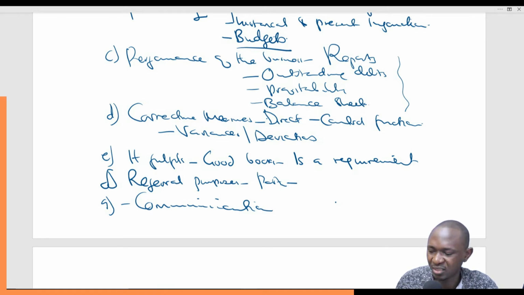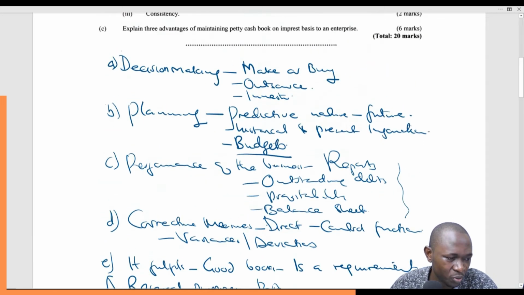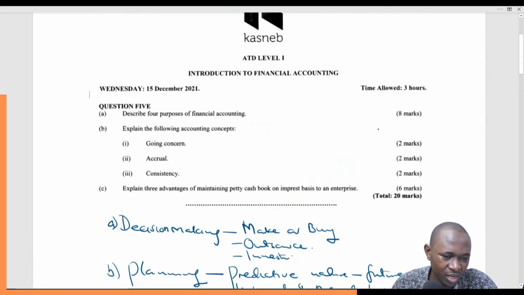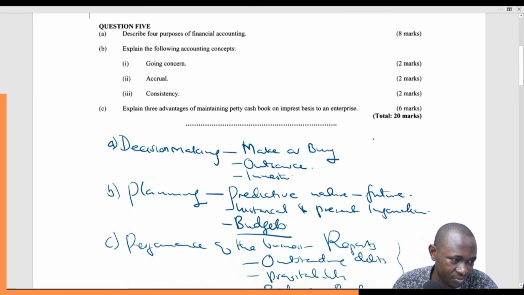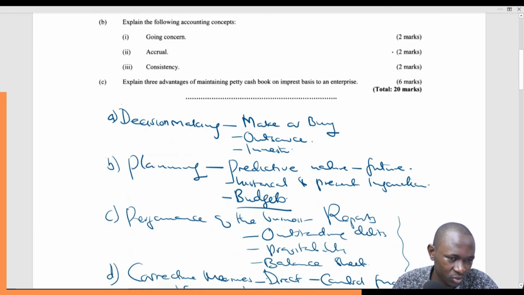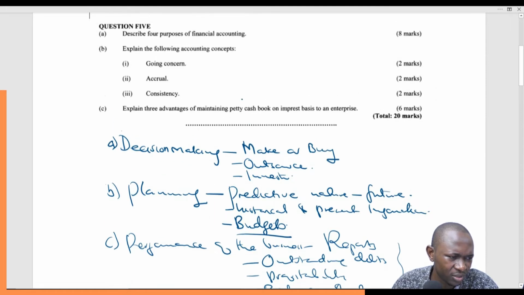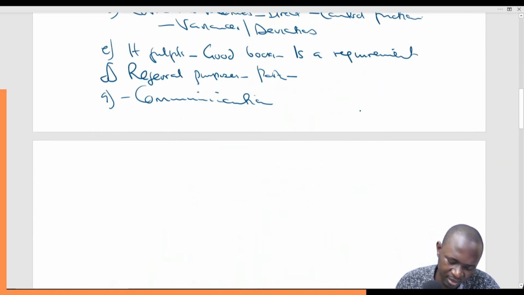So all this, just pick any 2 points from this, and you will have your 8 marks, of course, after explaining. Pick 4 points from this and explain them very well. Each point should give you 2 marks. Then explain the following accounting concepts. Going concern. Now, what is going concern?